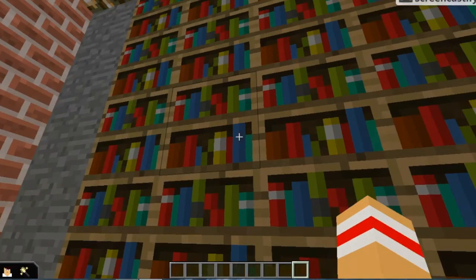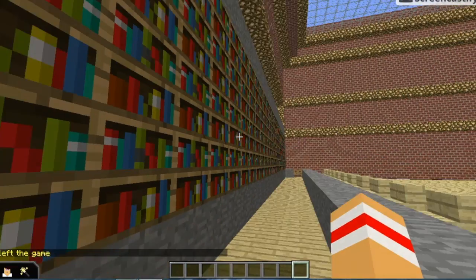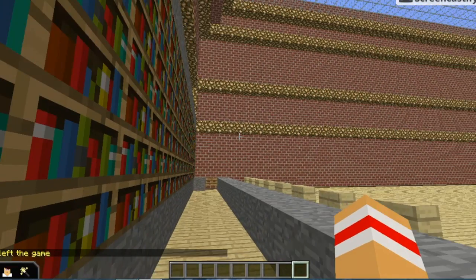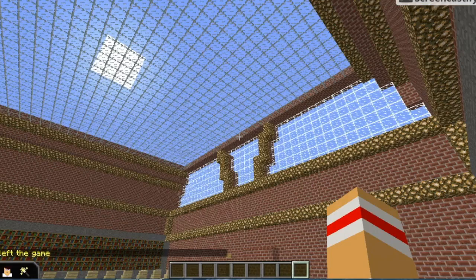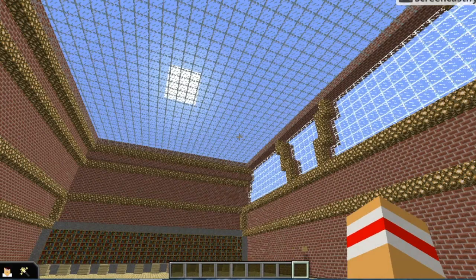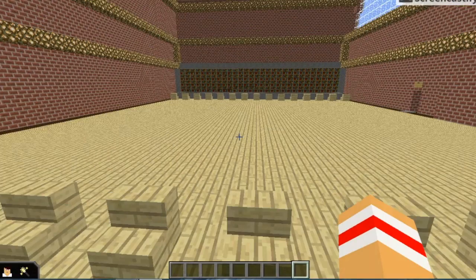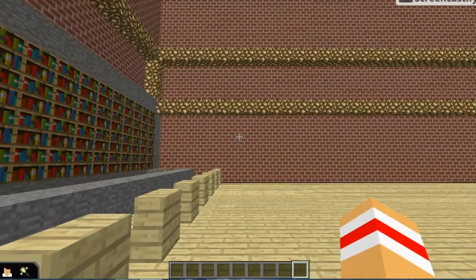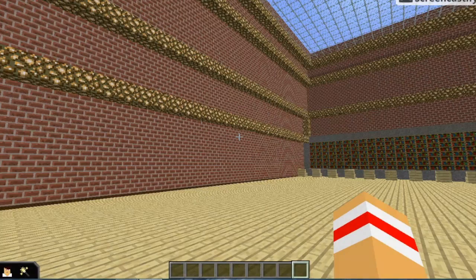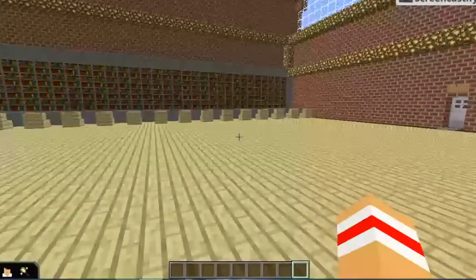And they use bookshelves just to make it realistic. And I added glowstone and a glass roof and some glass panes over there just to make it look as realistic as possible. I'm not sure what it really looked like in real life, but this is just the most realistic setting that I could create.